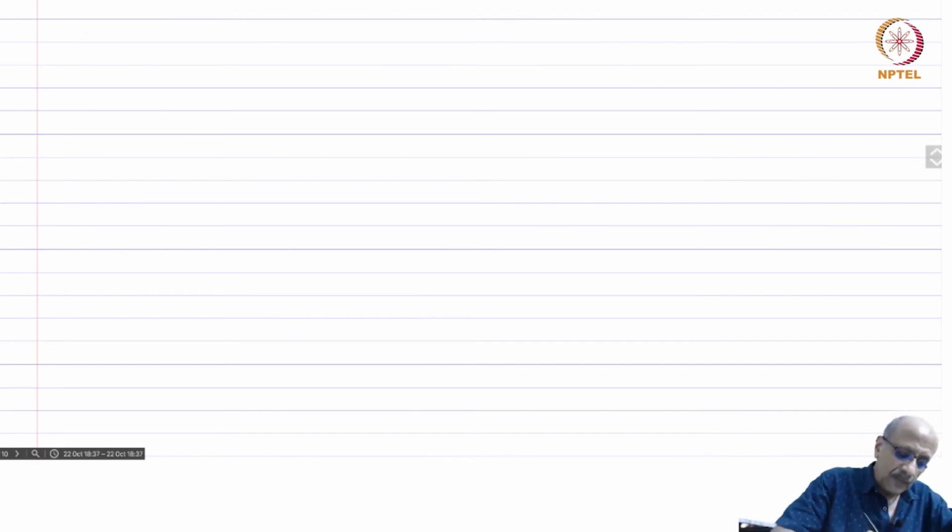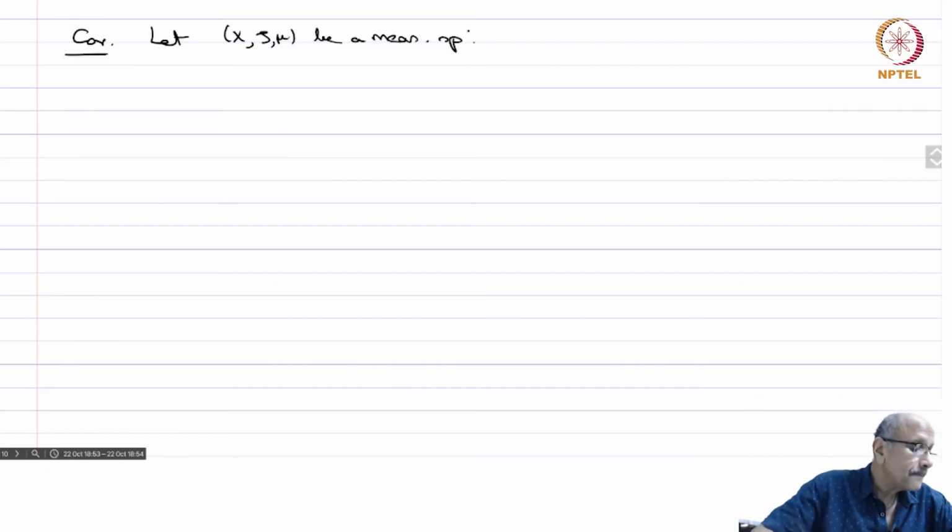So what is an important corollary? We have that, so let (X, S, mu) be a measure space, and let f_n converge to f in L^p(mu), 1 less than or equal to p less than or equal to infinity.